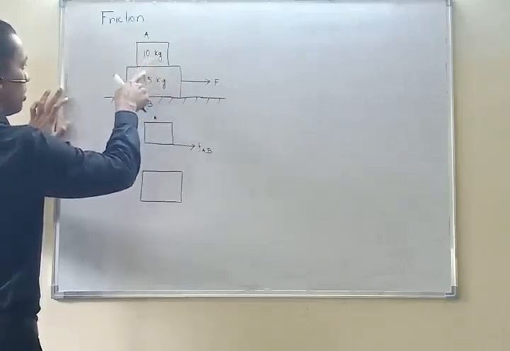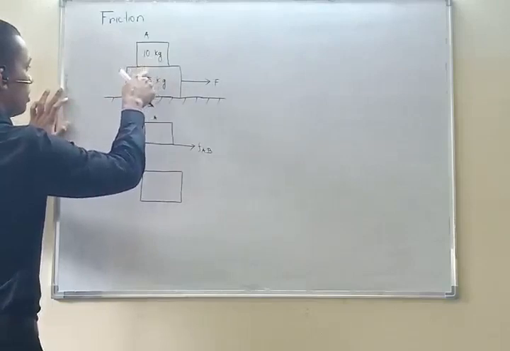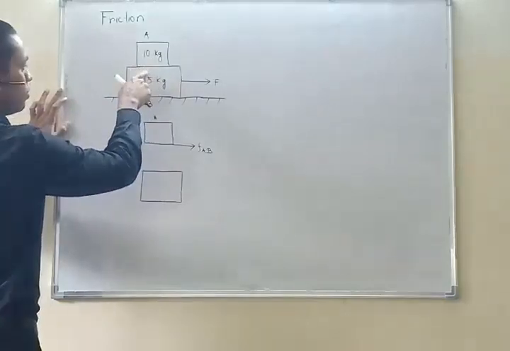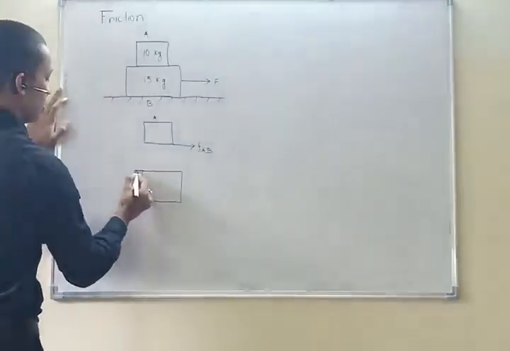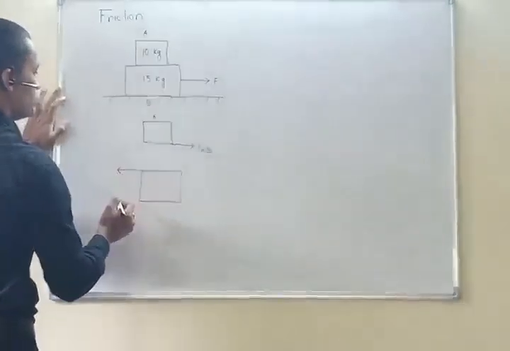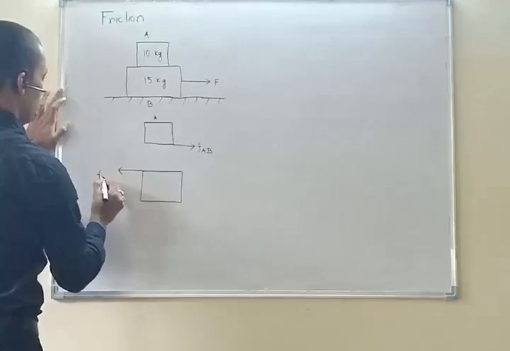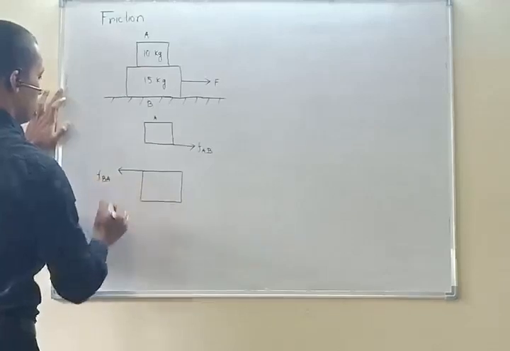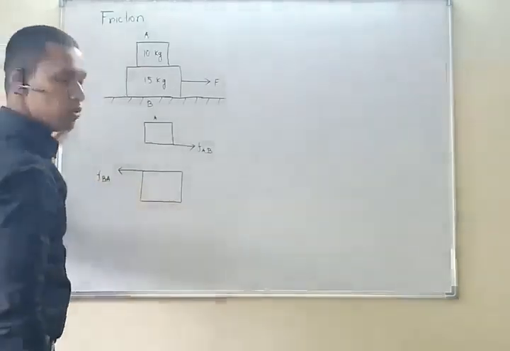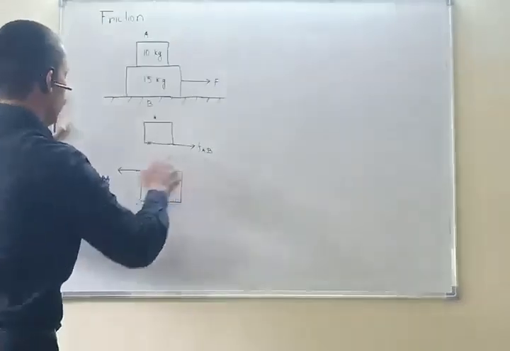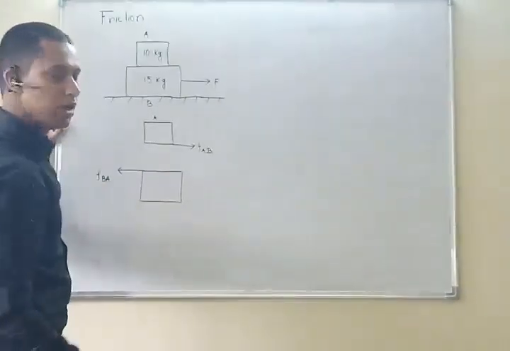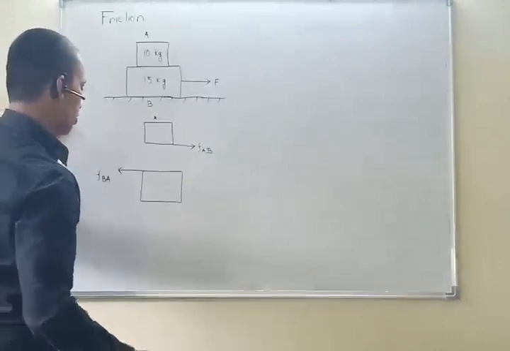Block B will give some frictional resistance to block A in the opposite direction like this. What should it be? Force on B by A. In equilibrium, force on A by B is equal to force on B by A.